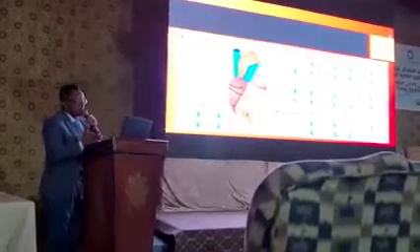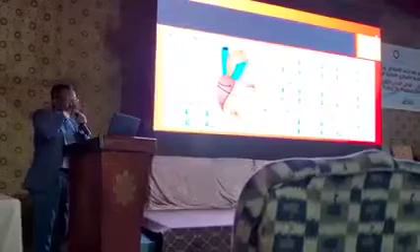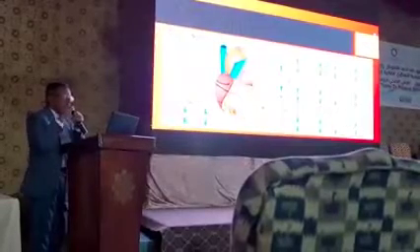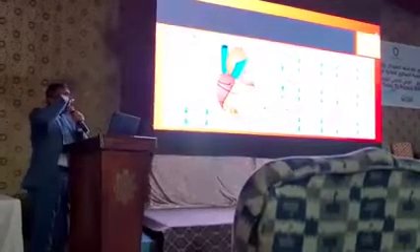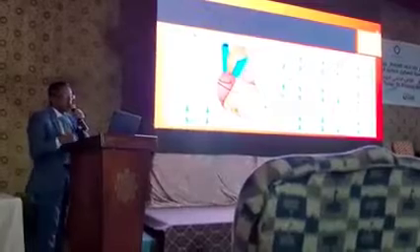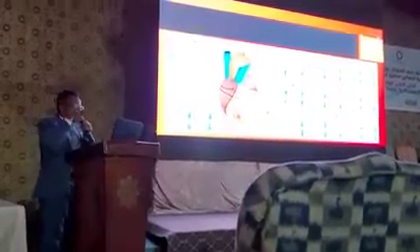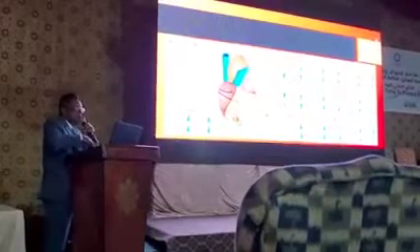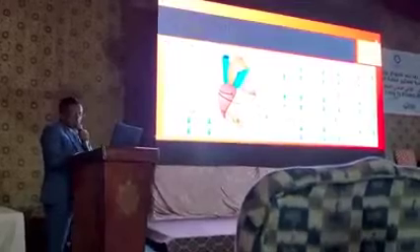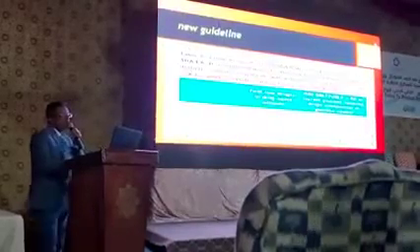Lipid accumulation is increasing. This drug will decrease the lipid accumulation. Inflammation is increasing. The drug will decrease the inflammation. Myocardial stiffness is increasing. This drug will decrease myocardial stiffness. The infarct size, this drug also decreases the infarct size.